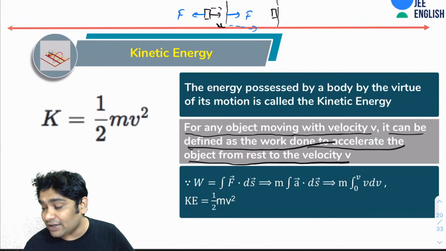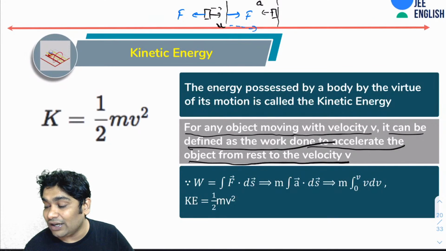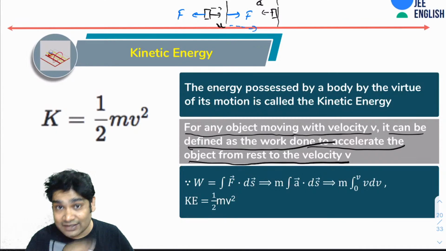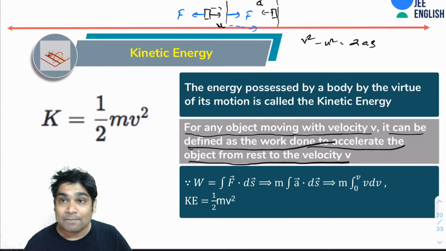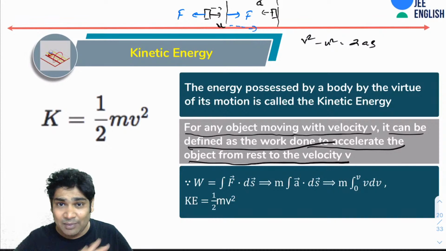So you will realize if this guy is experiencing a force the entire time, it will have some acceleration. Let's call that a vector, and this a vector is retarding this, so I can also say that the equation v squared minus u squared equals 2as can be applied, right? And assuming the force is constant, I'm only assuming the simplest situation right now.